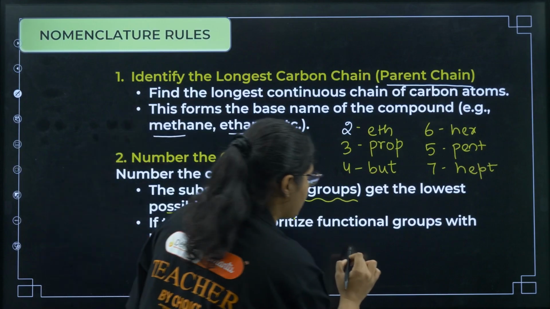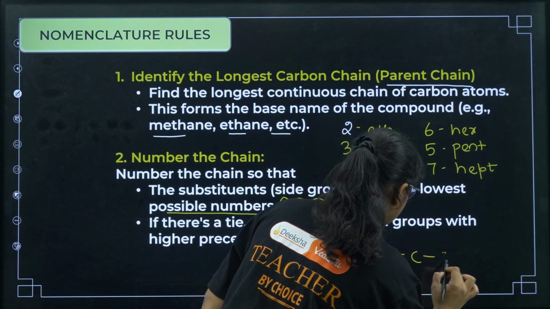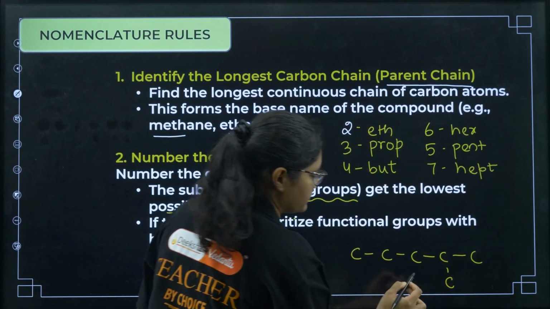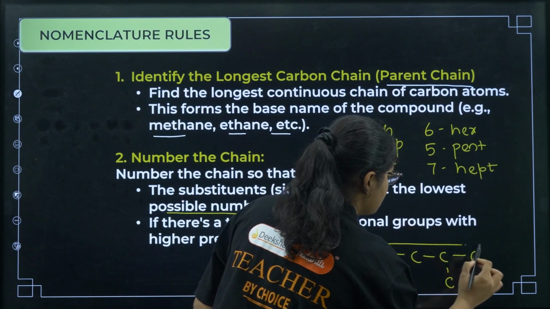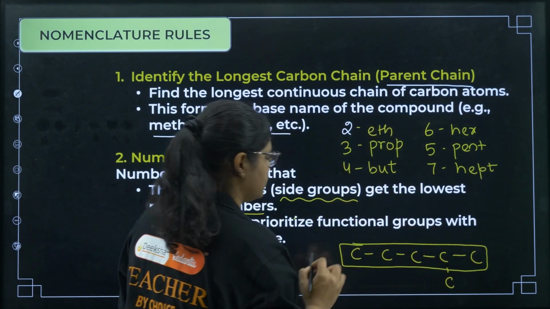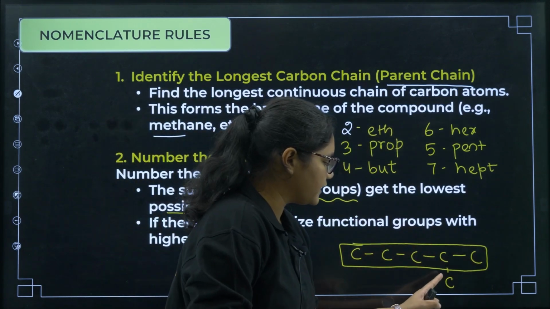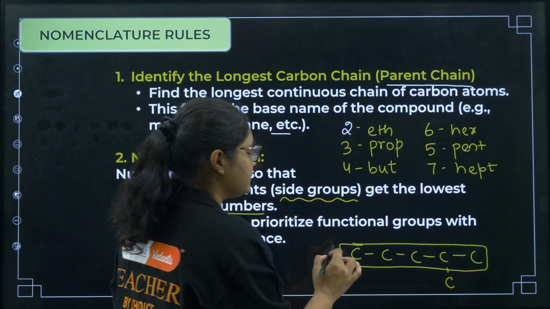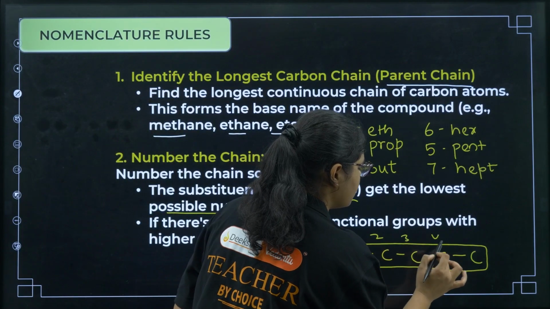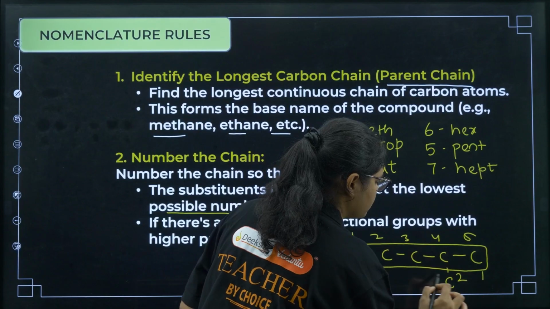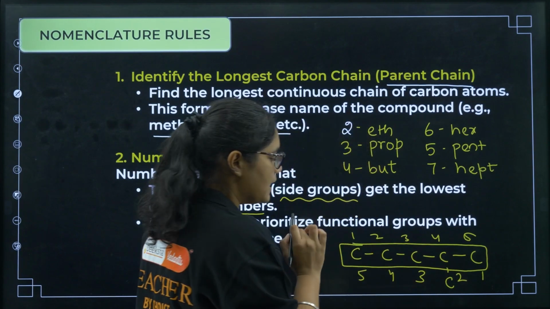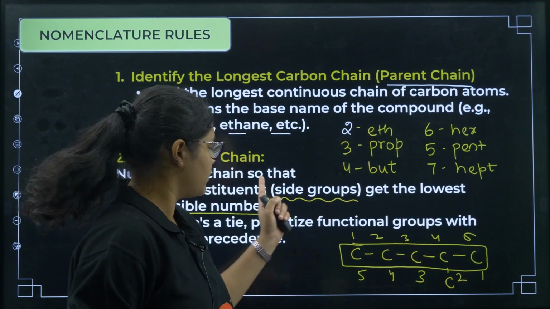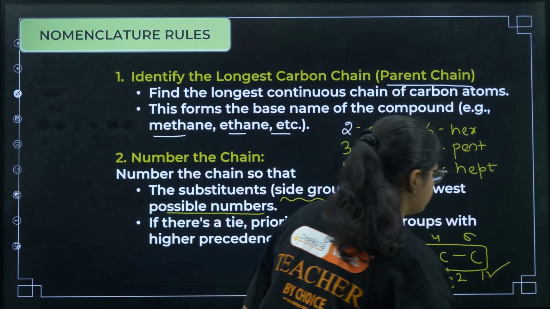Okay, now suppose I have a chain like this, okay, and here is a substituent, right? So what is the longest carbon chain? The longest carbon chain is of 5 carbons. Right, now on the second carbon I have a substituent here. Okay, now I can number it in this way, 1, 2, 3, 4 and 5. I can also number it in this way, right? Then which numbering is correct? According to the second rule, this rule is correct.